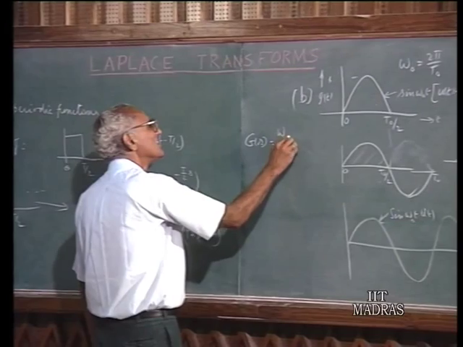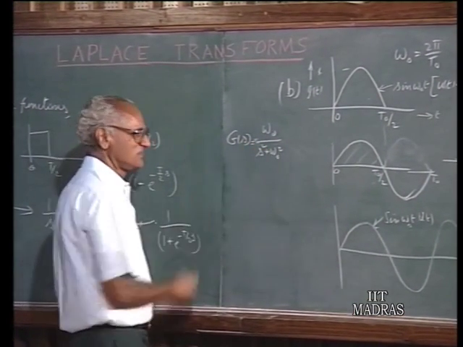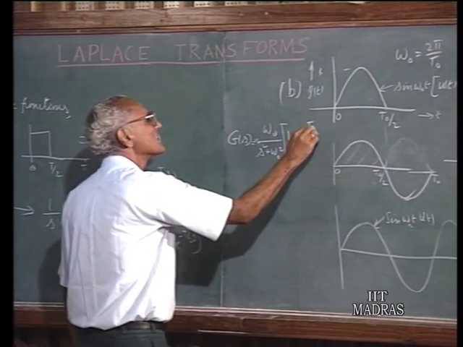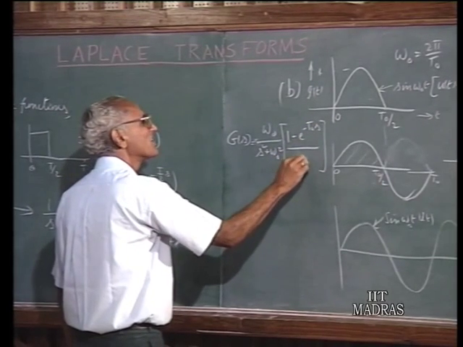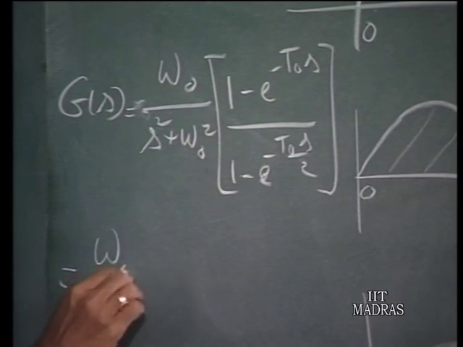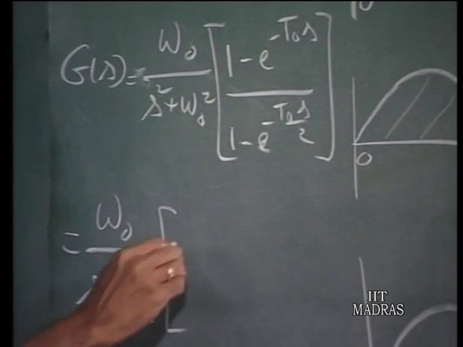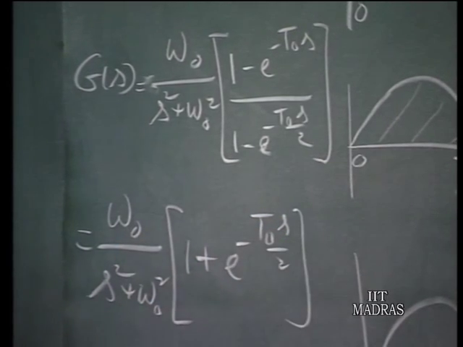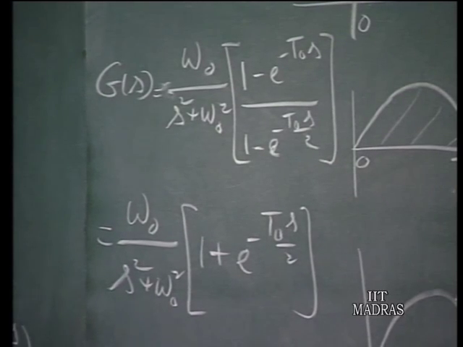omega naught over s squared plus omega naught squared multiplied by 1 minus e to the power of minus T naught s divided by 1 minus e to the power of minus T naught s upon 2, which is simply omega naught over s squared plus omega naught squared into 1 plus e to the power of minus T naught s upon 2, a result which we have already derived in the last lecture or so using a different property.